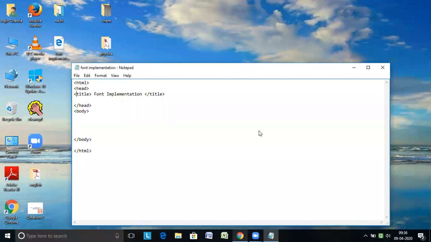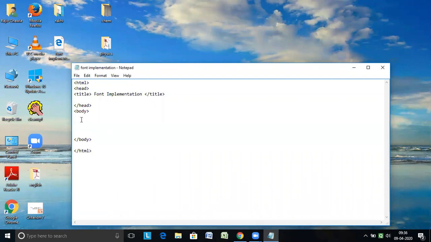So now this is your title, which will appear on the top of the page. You'll see font implementation is written on the top. In the same way, let's minimize it and start with the next part.